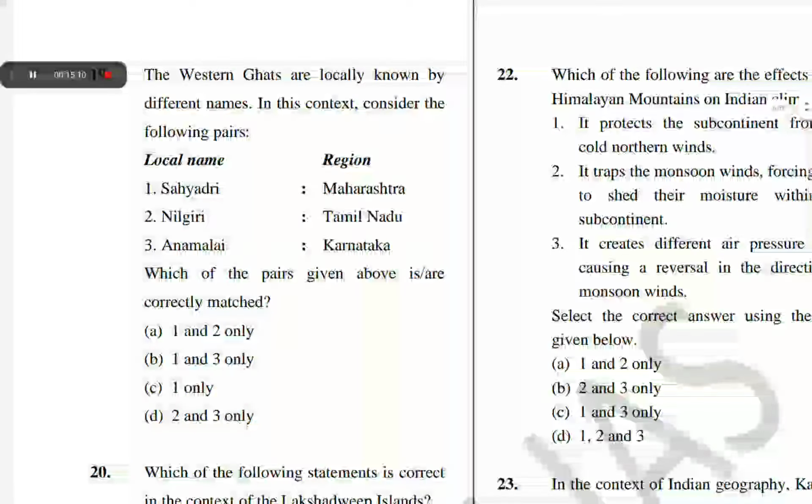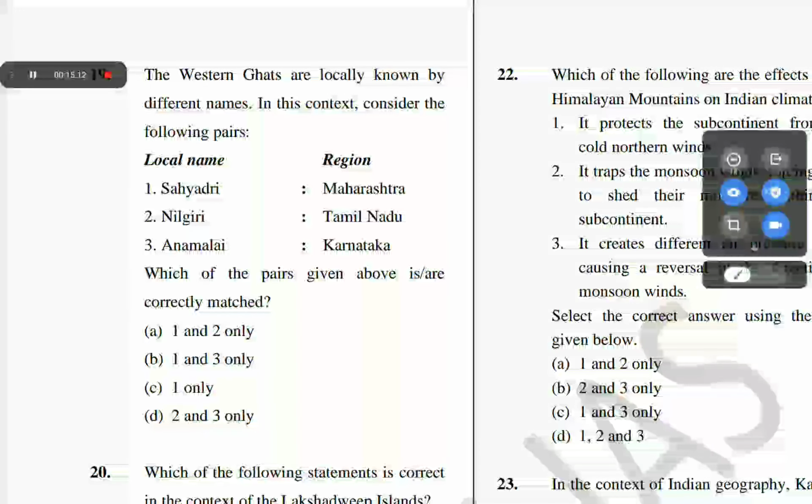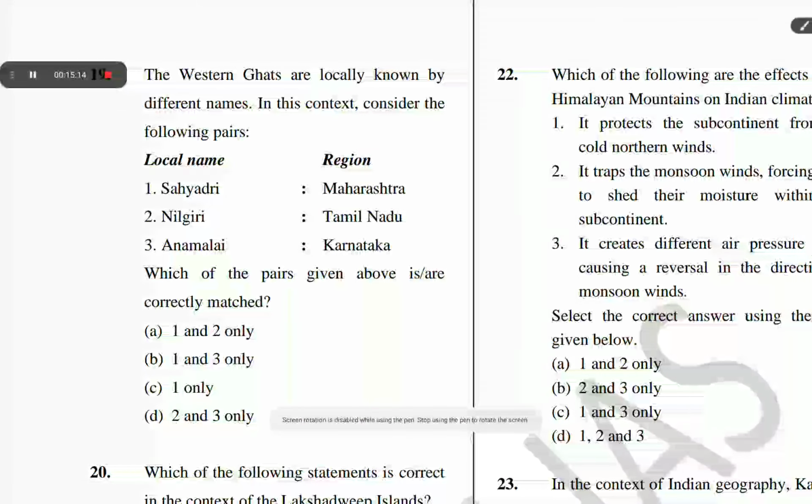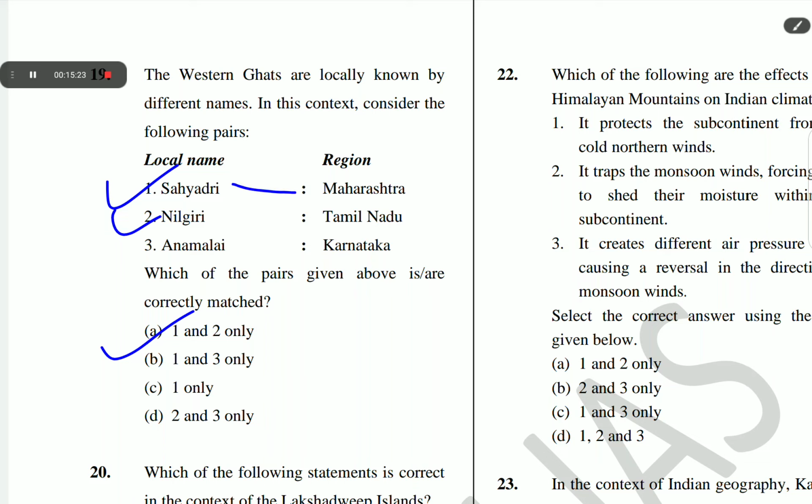The next question is question number 19. The Western Ghats are locally known by different names. In this context, consider the following pairs: local name and region. The correct answer of question number 19 is A. 1 and 2 only are correct. Sahyadri in Maharashtra, Nilgiri in Tamil Nadu. Anamudi is the highest peak of peninsular plateau, located in the Anamalai Hills of the Western Ghats, followed by Doddabetta of the Nilgiri Hills.